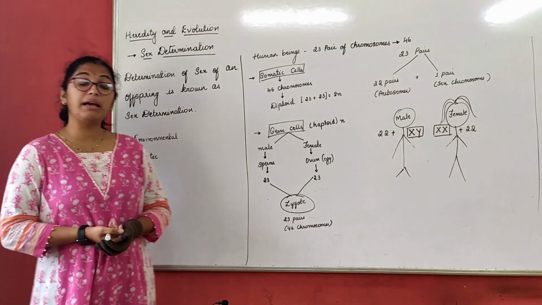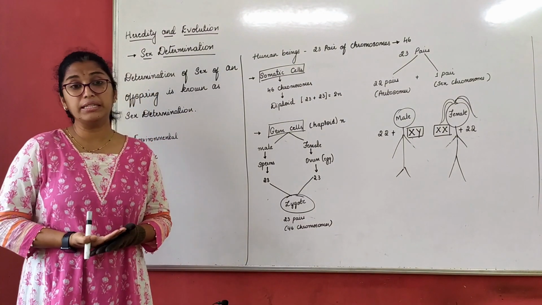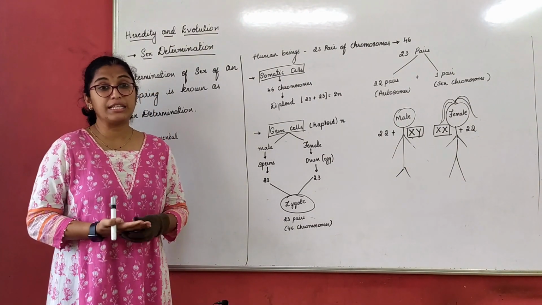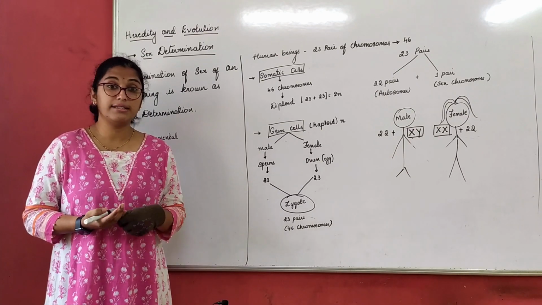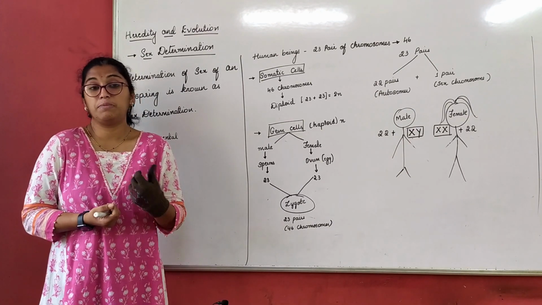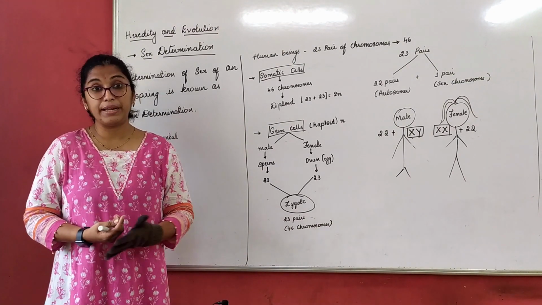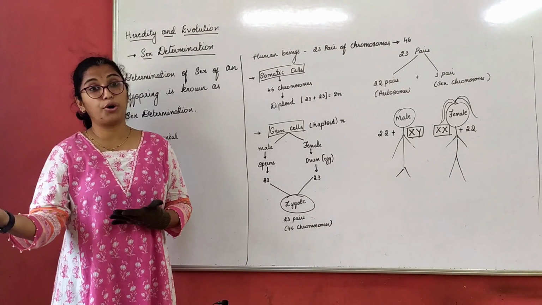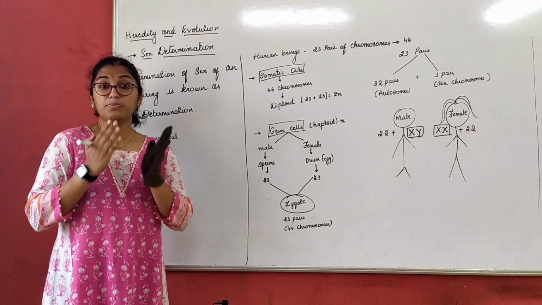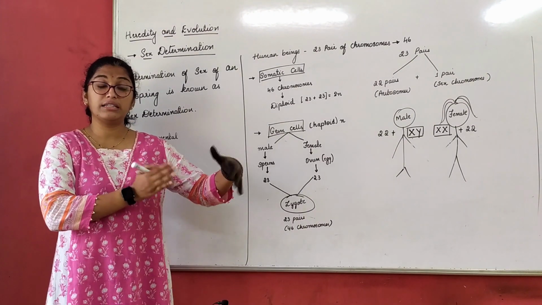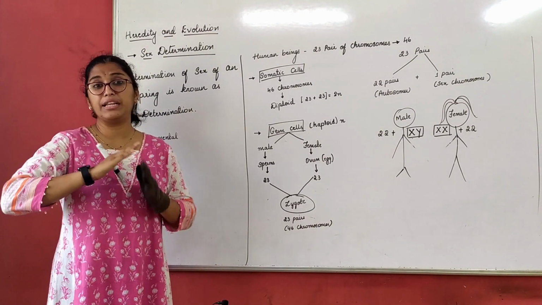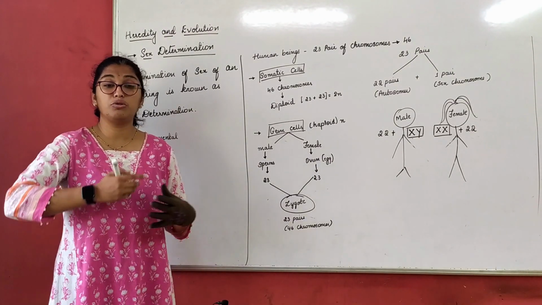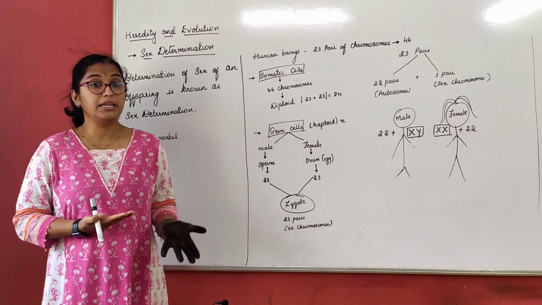Now when I talk about environmental factors, there are some animals where the environmental factor will decide the gender of the baby. For example, in turtles, the environmental factor is responsible. How? It depends upon the temperature. The temperature decides whether the gender will be a girl or a boy, right? Once the eggs are laid, that temperature will decide. Temperature decides the gender of the unborn baby, so it can be either girl or boy.